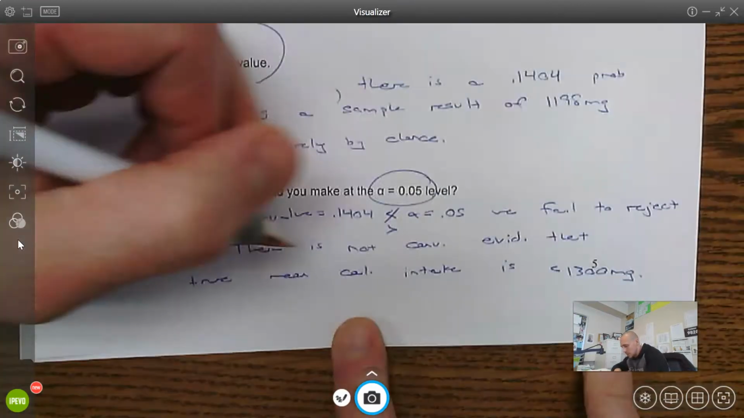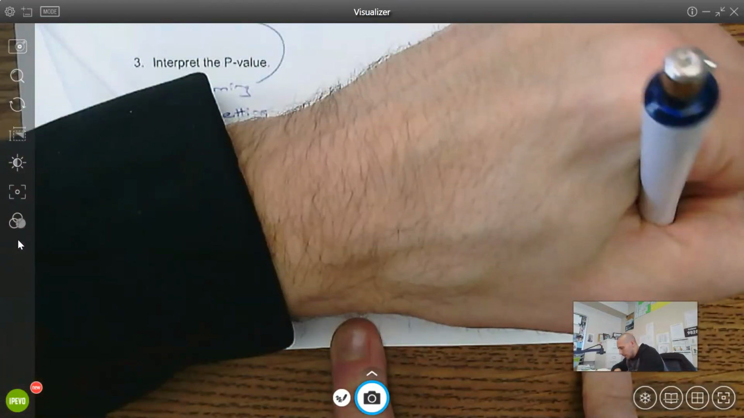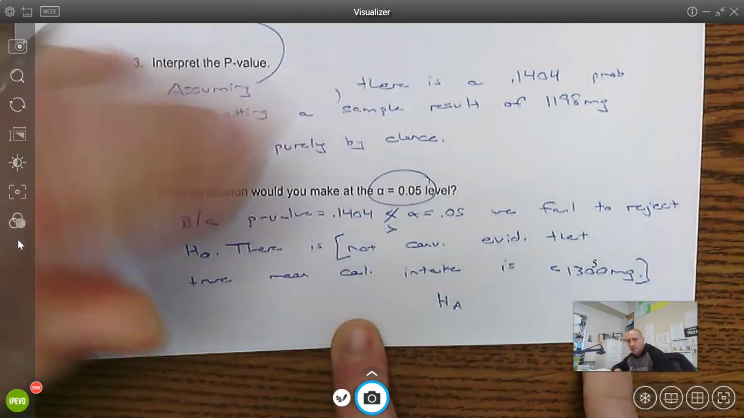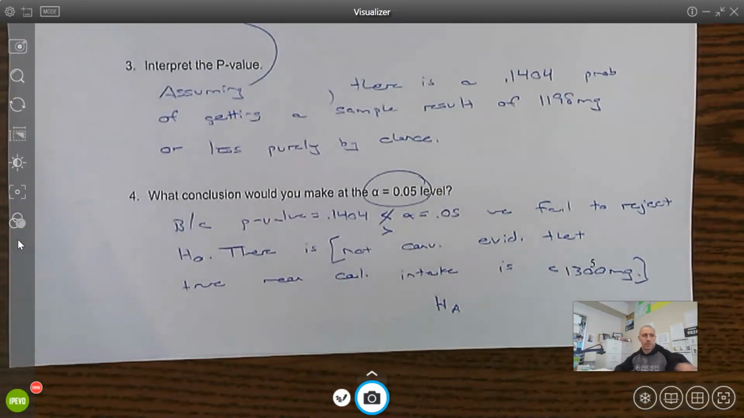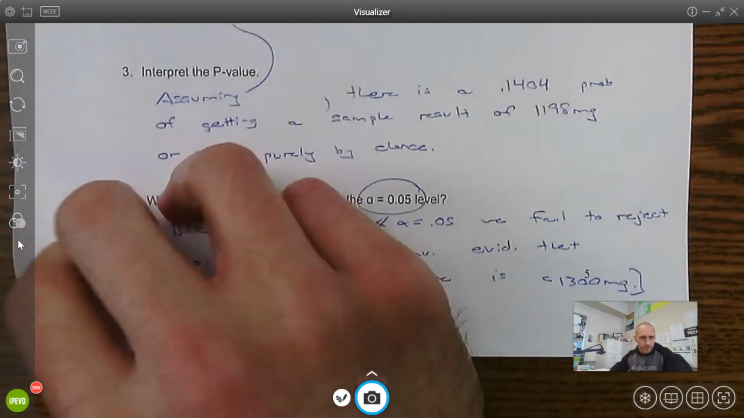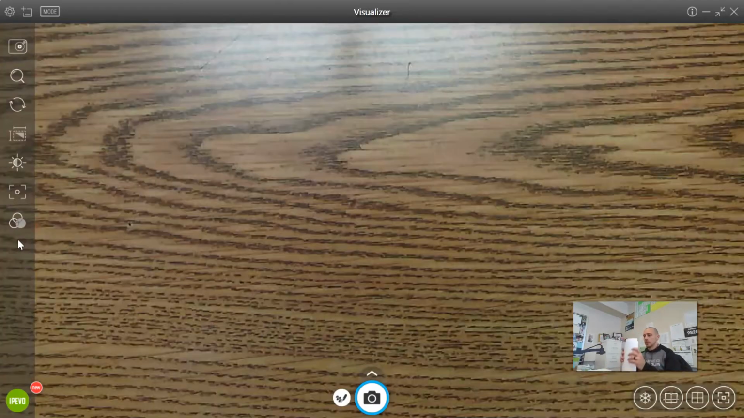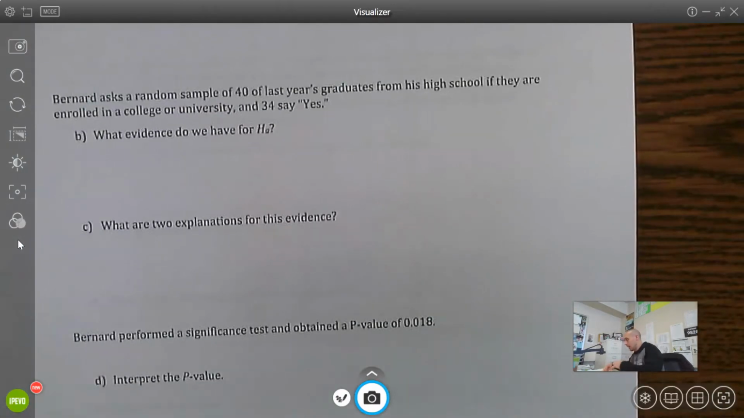This evidence that I'm talking about is for the alternative hypothesis. Always. We don't have enough evidence to support that other claim. Lots to take in here.